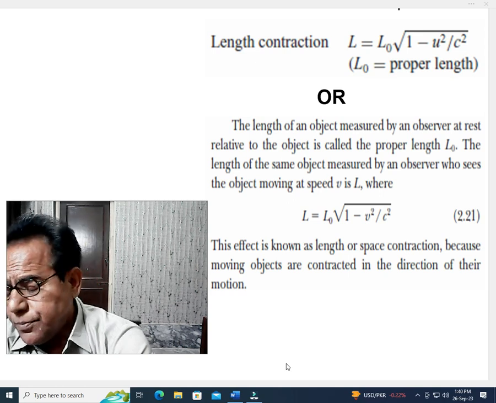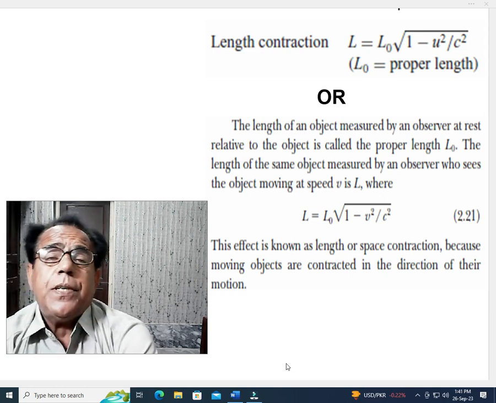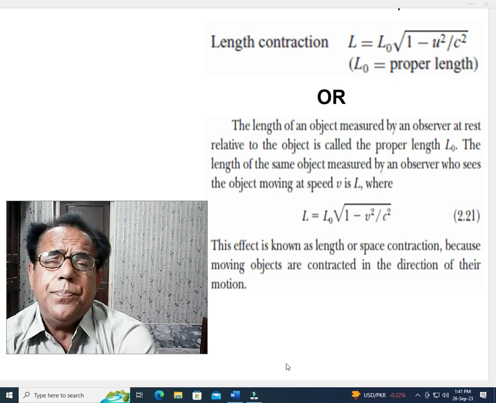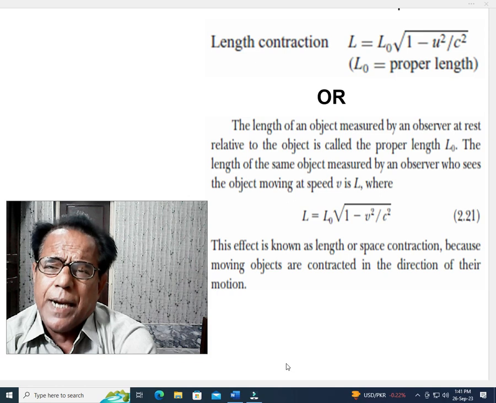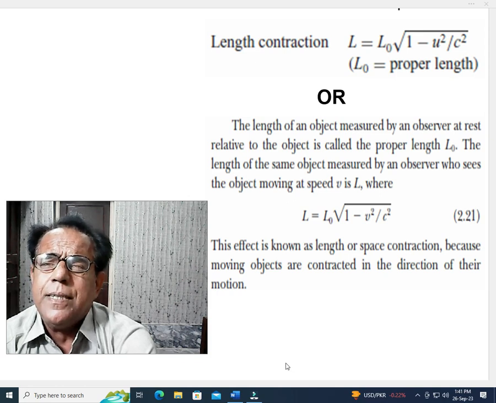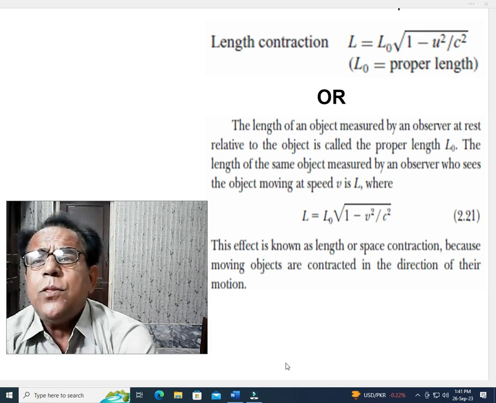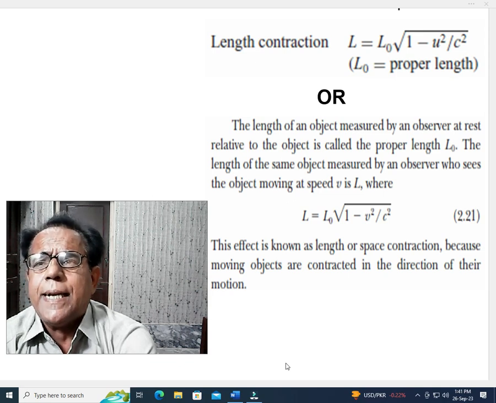Or we come to the same philosophy through an alternate way. The length of an object measured by an observer at rest relative to the object is called the proper length L naught.